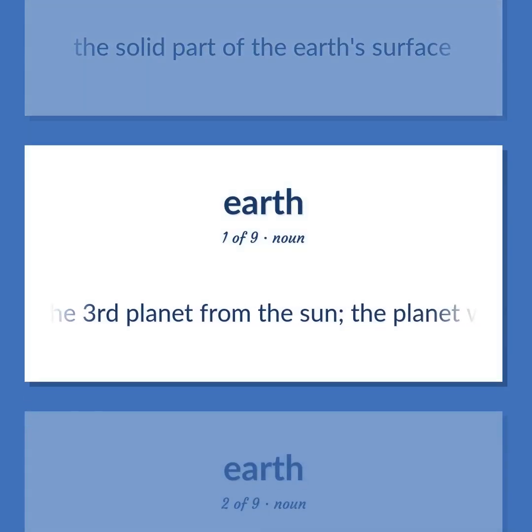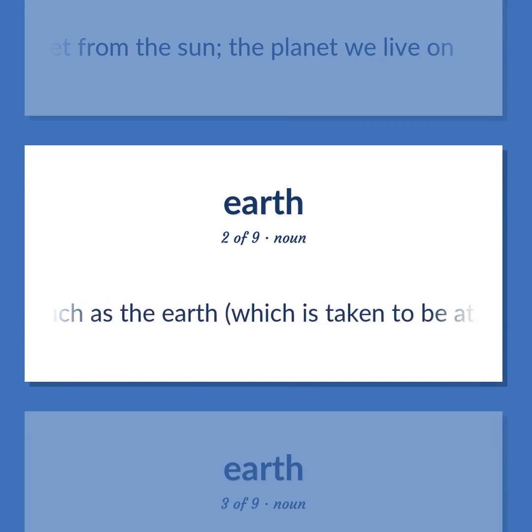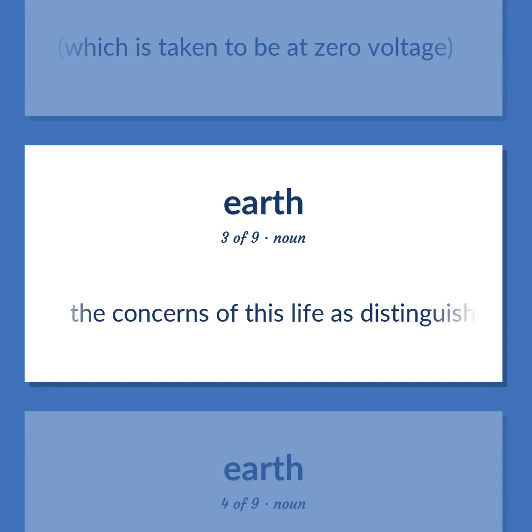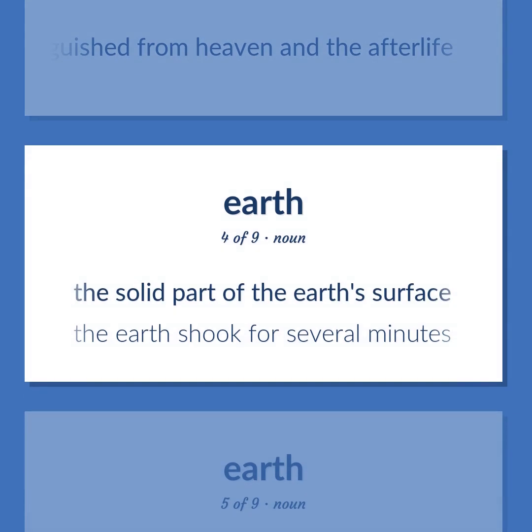The third planet from the Sun, the planet we live on. A connection between an electrical device and a large conducting body, such as the Earth, which is taken to be at zero voltage. The concerns of this life, as distinguished from heaven and the afterlife. The solid part of the Earth's surface. The Earth shook for several minutes.